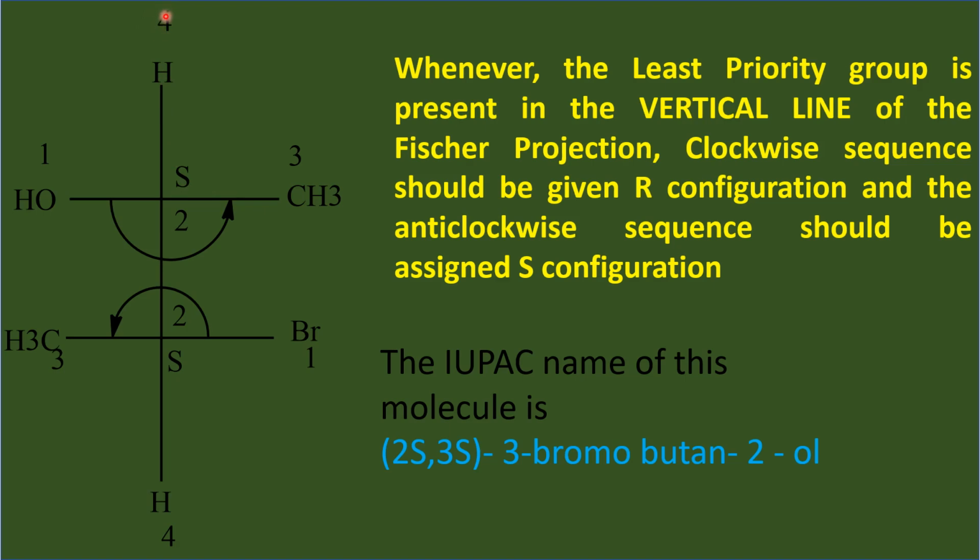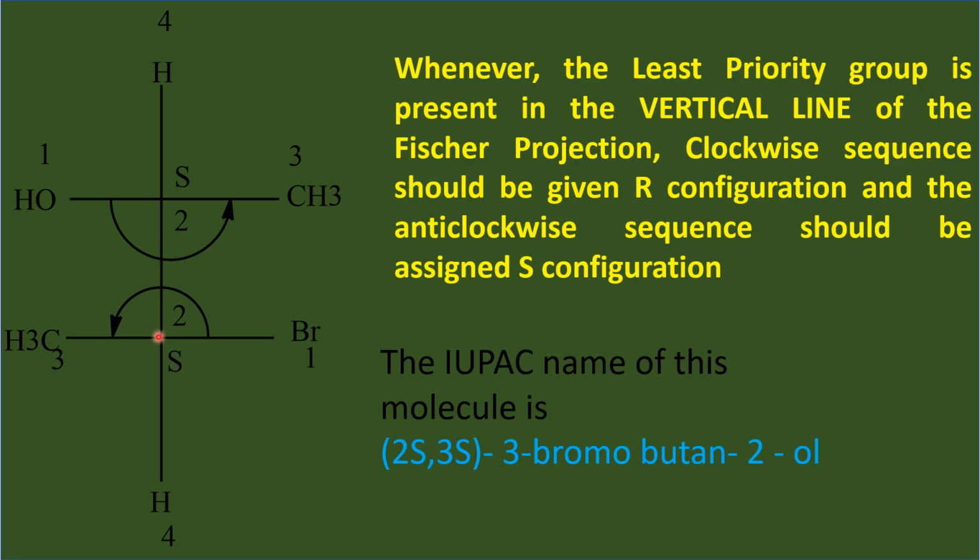If it is in the vertical line, keep it as S. Suppose number 4 is in the horizontal line, for anti-clockwise you have to give configuration R. But here we have the least priority group in the vertical line, so there is no need to change the configuration. So for anti-clockwise you have to assign the configuration with the usual procedure, that is S.